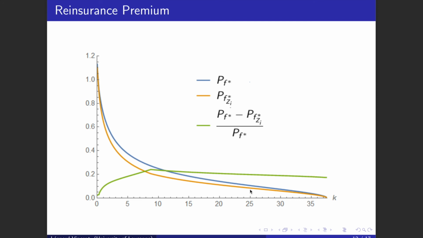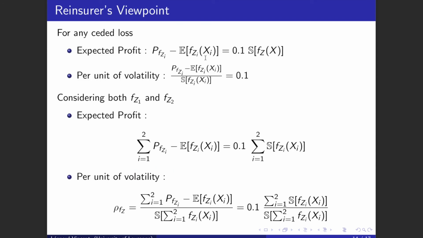And as you can see, the blue one is above the yellow one, so using indexed reinsurance reduces the reinsurance premium. The green curve is the improvement in percent, so you can see that in most cases we are around 20%, which is very good. Okay, so that was for an insurer, but finally we wanted to compare standard and indexed reinsurance from the reinsurer standpoint. Let me explain how we did.